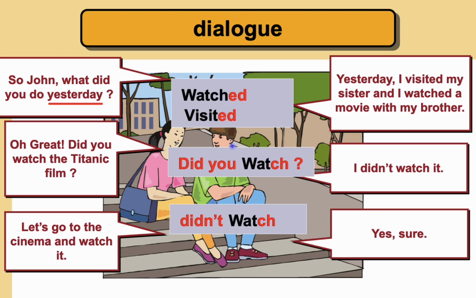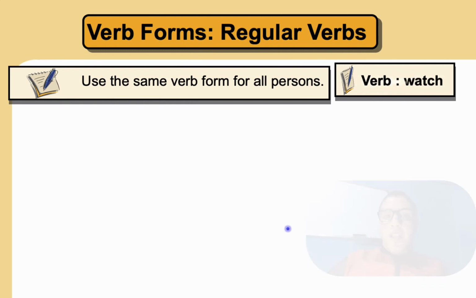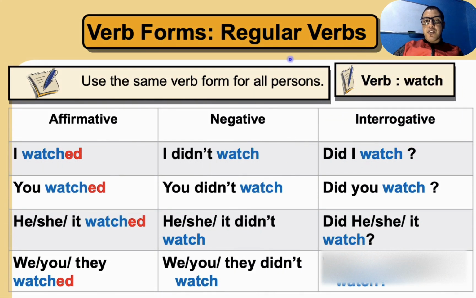Okay, good. We can divide this into three categories. This is watched, visited, when we talk about the form of the verb. So this is the affirmative form, this is the interrogative form because we have a question, and here we have what? Good, the negative form. Okay, so let's move to the form of the verbs. Today's lesson is going to be about the simple past with regular verbs. So what do we mean by regular verbs? Regular verbs simply mean a verb plus ed.